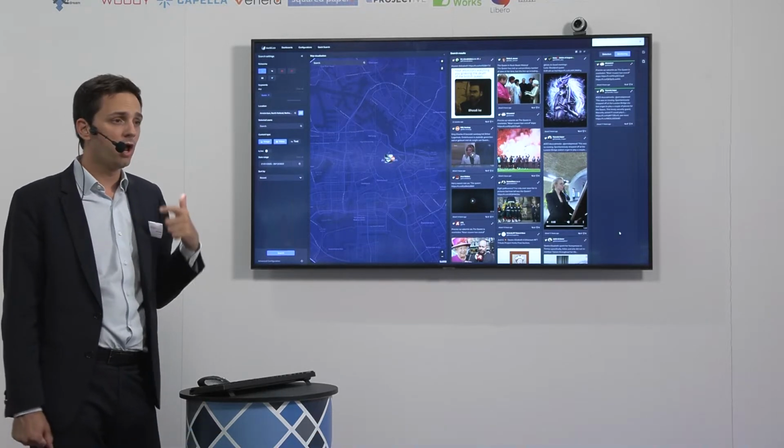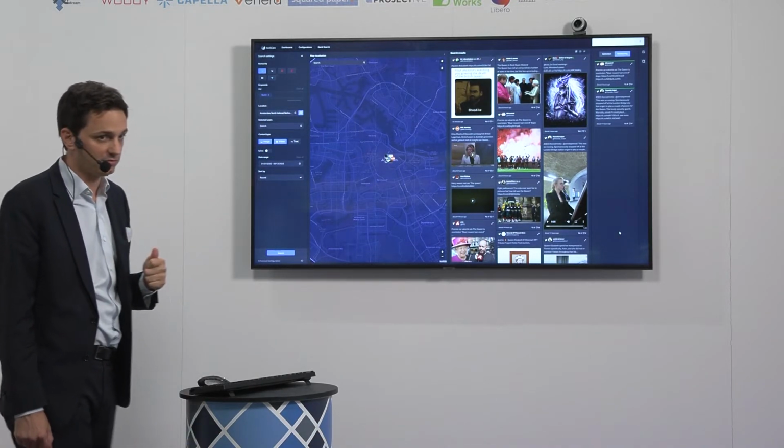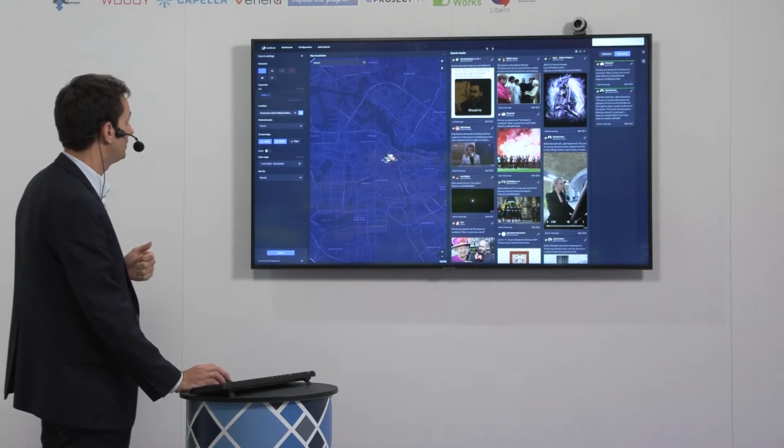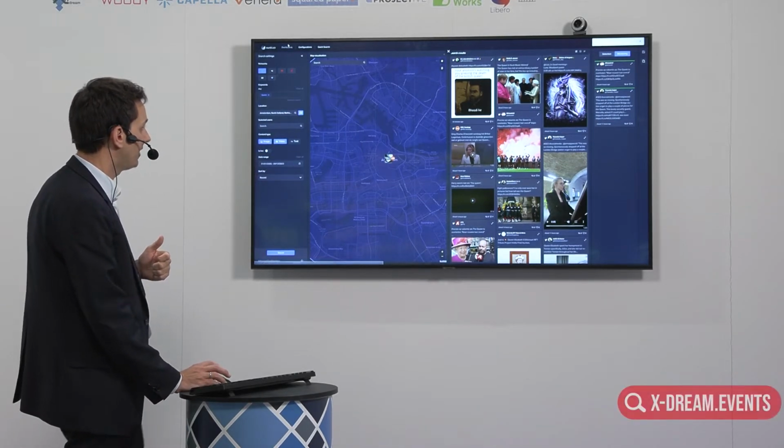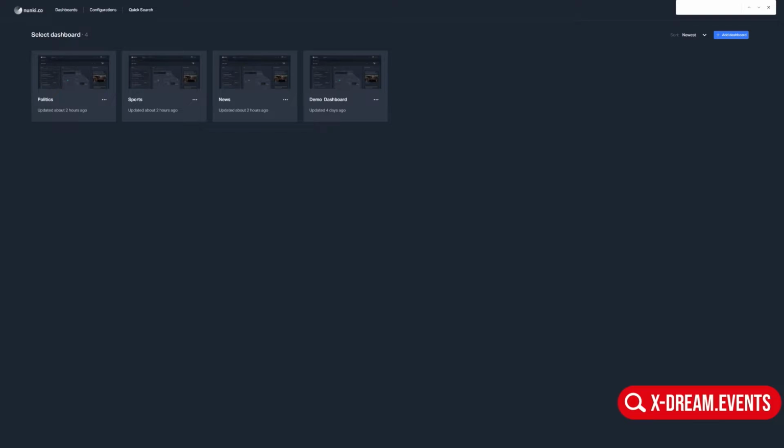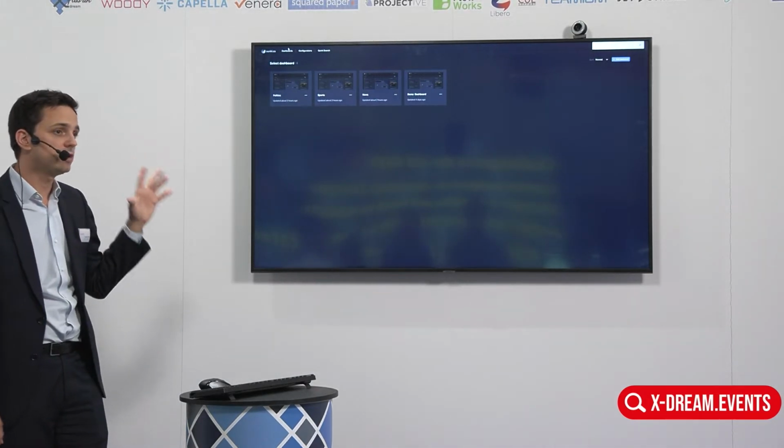But we have more features coming with this new version. One of them is the possibility to create multiple dashboards. So if you have different departments in your organization, maybe they will not search the same thing, or they want to follow certain stories. So you can create specific dashboards with specific visualizations, with specific data sources as well. And you can share that across the organization, so you can decide which group of users will have access to which dashboard, basically.